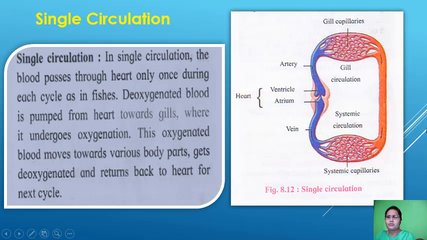This single circulation is present only in the fishes. The blood passes through the heart only once during each cycle, as in the fishes. Here the blood is pumped from the heart through the gills where it undergoes oxygenation. This oxygenated blood moves to various parts and gets deoxygenated. Again it moves back to the heart for the next cycle.